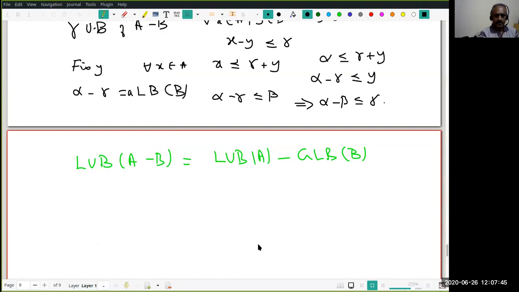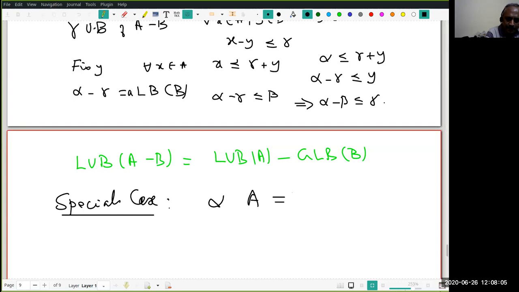Okay. Right. Now, can you think of some special case? Special case is obvious. Take A equal to B. So let A equal to B with the same notation.